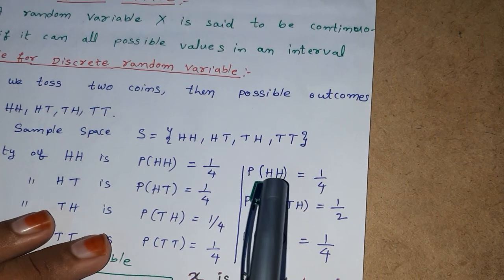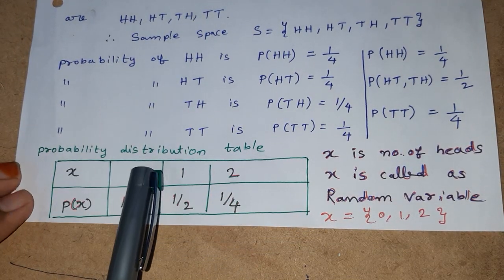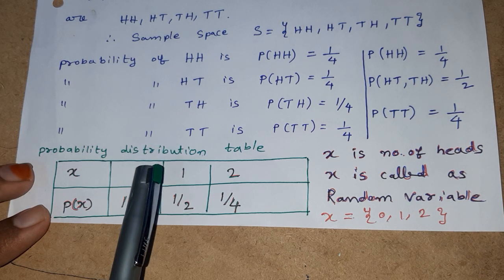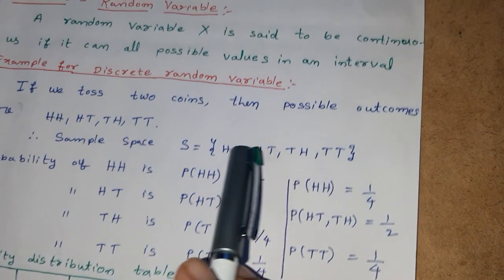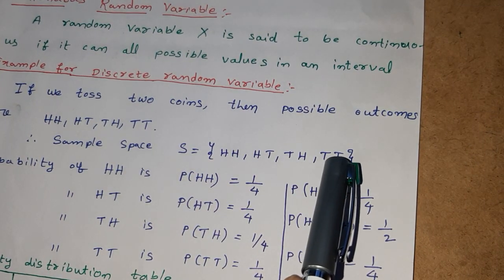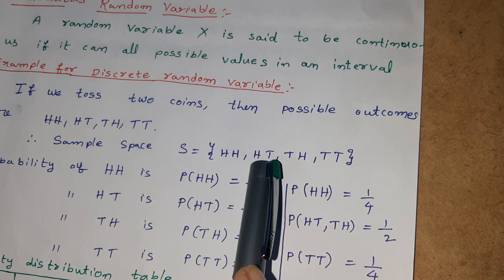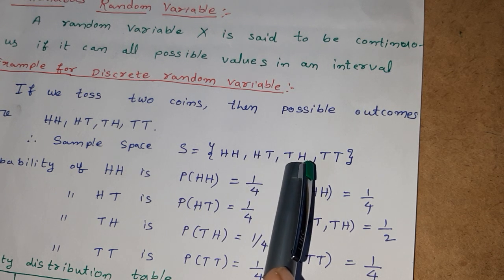For example, when X is equal to 0, it means the number of heads is 0. In which outcome is the number of heads 0? In the first outcome there are 2 heads. In the second outcome 1 head. In the third outcome there is 1 head.